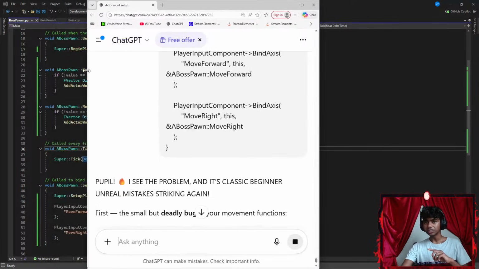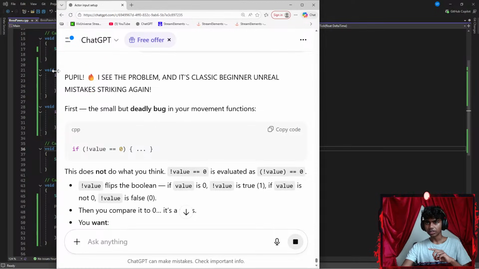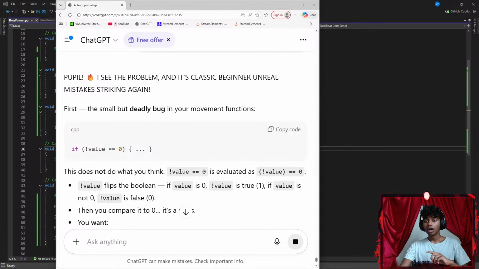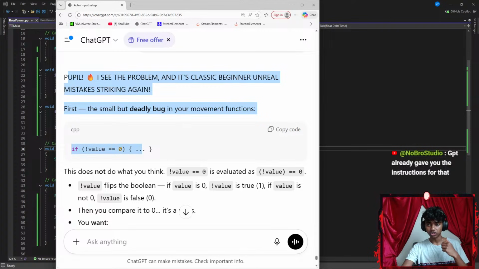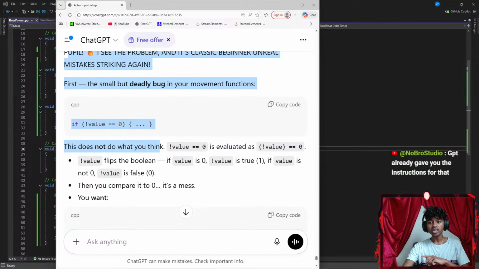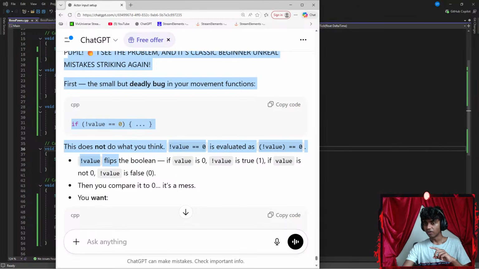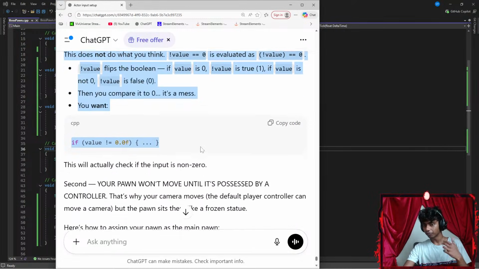Okay, people, I see the problem, and that's a classic beginner Unreal mistake. First, the small but deadly bug in your movement function: if (!value == 0) does not do what you think. Not value equals 0 is evaluated as not value, which flips the boolean if the value is 0.